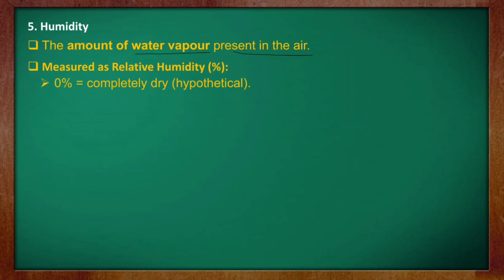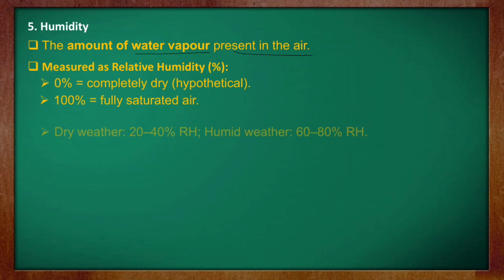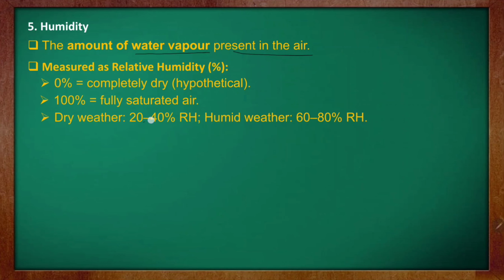See, 0% is equal to completely dry, that is hypothetical. That means this is impossible in natural conditions. And 100% means fully saturated air, full humidity, and 100% also never occurs. It usually occurs at 60 to 80. So in dry weather the humidity is usually 20 to 40%. This is RH, relative humidity, and during humid weather the humidity used to be 60 to 80%. I was saying degree, it is percentage. RH, relative humidity, 20 to 40% here, and 60 to 80% here. And its unit is what? Percentage. So this is about humidity.